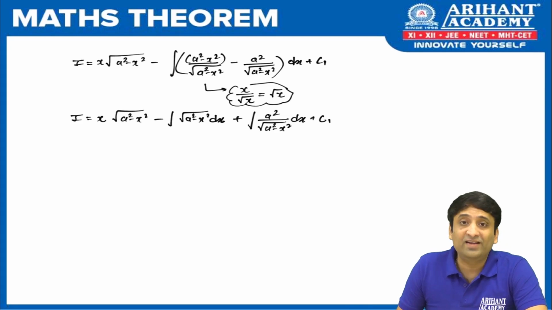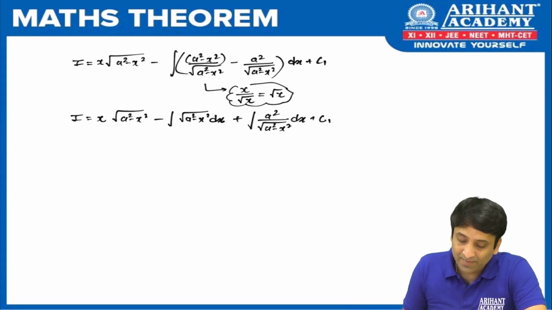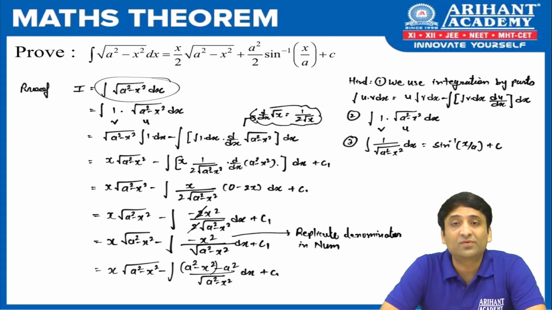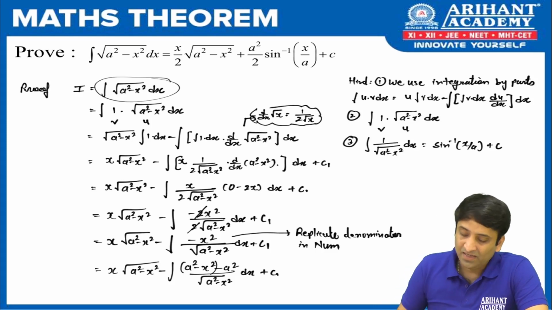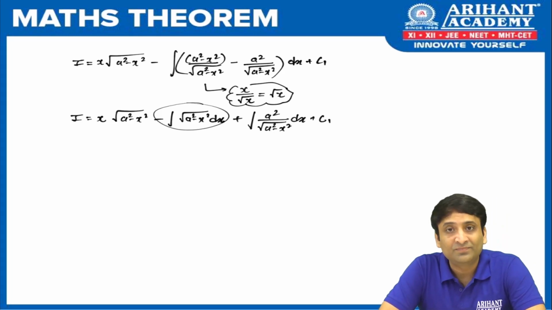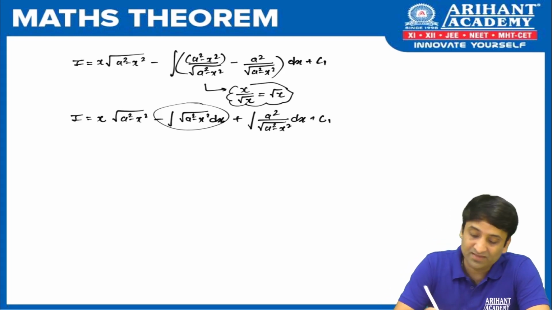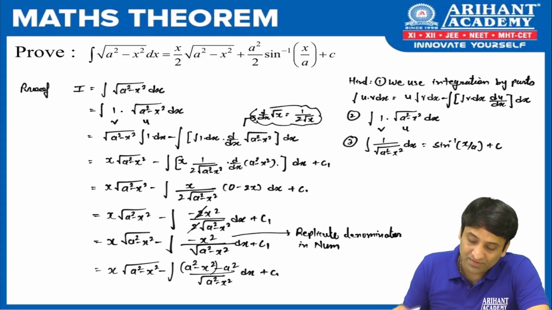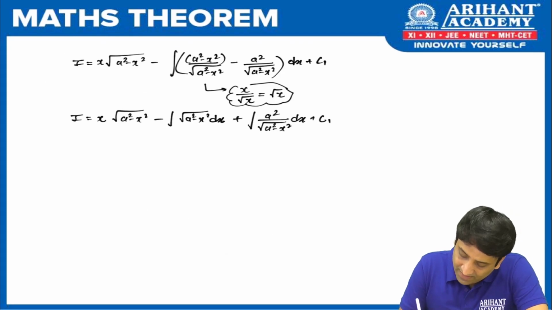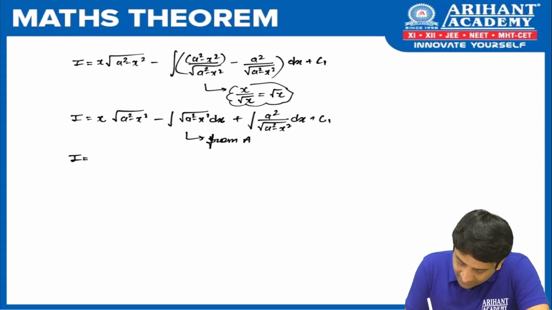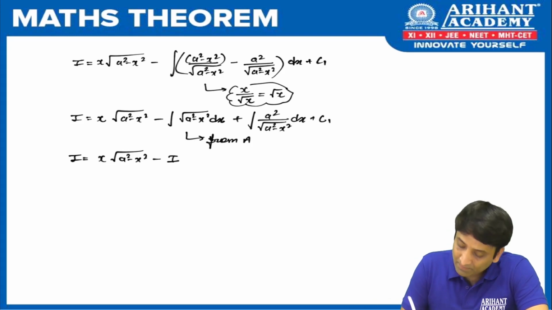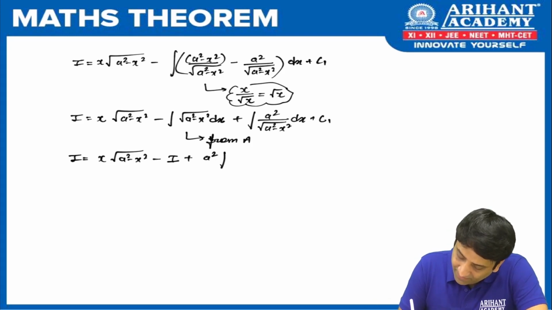Now here you will find one very interesting surprise. Tell me what was the question? It was the integration of root of a square minus x square dx, and what did we get here? We got the same term. So can we replace that with I? You must have done this in integration by parts type questions. So what we do here is we mark this as result A, and can I say here, using A, we are going to replace it with x root of a square minus x square minus I, isn't it? Fine. And I'm going to take a square outside here in the final term, 1 upon root of a square minus x square dx.